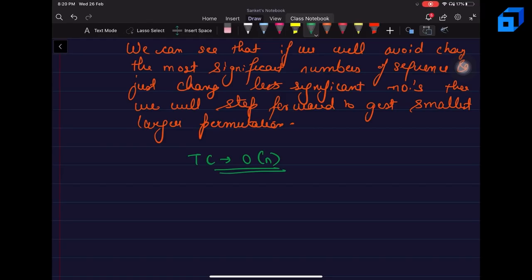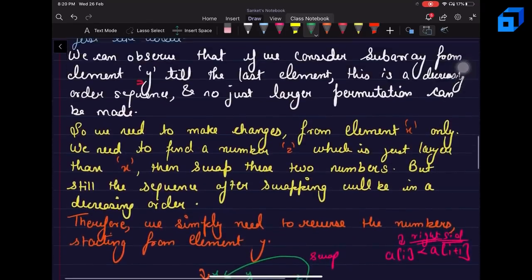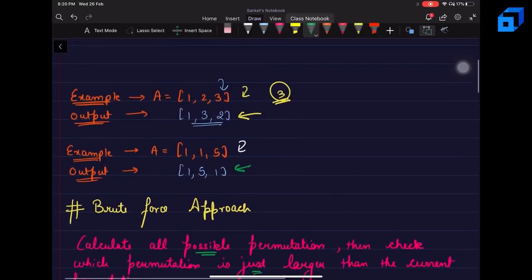And obviously we are not taking any extra space, because in the original brute force solution we were taking some space in order to store all the possible permutations.